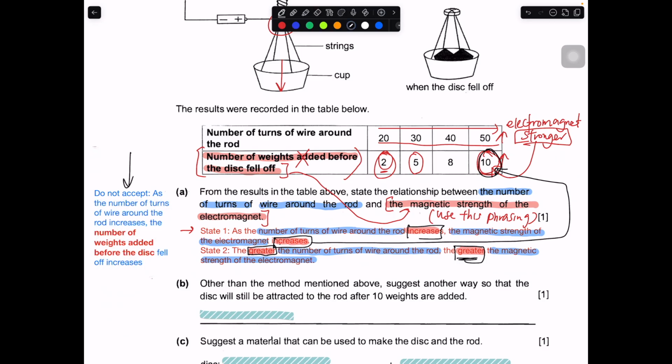If you write something like this: as the number of turns around the rod increases, the number of weights added before the disc fell off increases. If you just copy it wholesale over here, you will not be given any marks. You'll be marked down 0, because the question states very clearly the magnetic strength of the electromagnet. So you cannot tell me about the number of weights added before the disc fell off. You just cannot use this. You have to reinterpret this as the strength of the electromagnet.